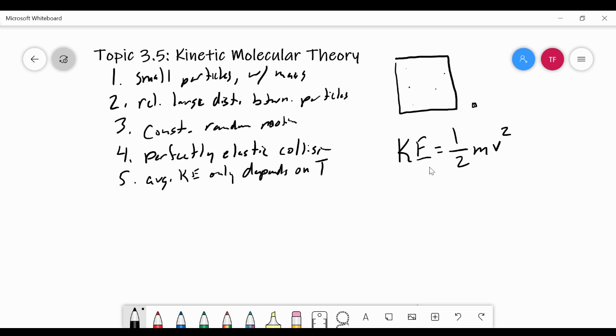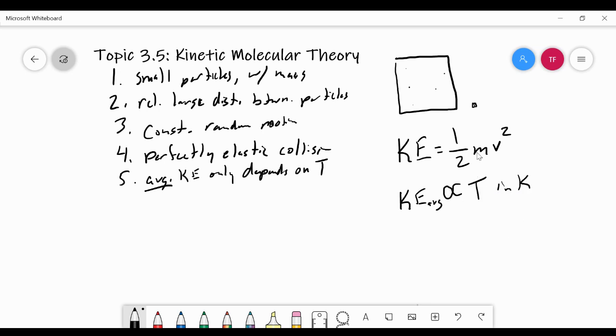Now, if the pressure and volume change, you can change the temperature, but the temperature itself is a measure of the average kinetic energy. Notice the key word here is average. Some particles are moving faster and have higher kinetic energy. Some particles are moving slower and have lower kinetic energy. But on average, when we talk about the kinetic energy average, that is proportional to the temperature of the gas in Kelvin.